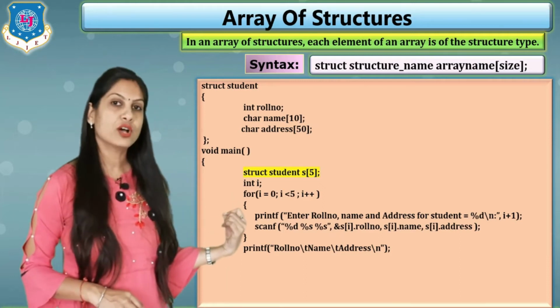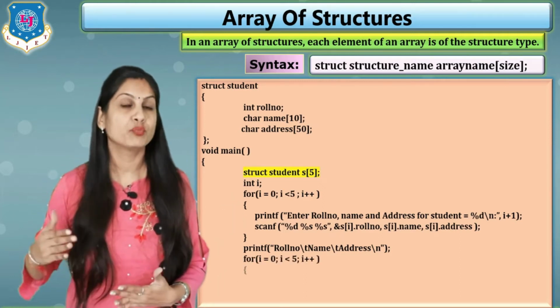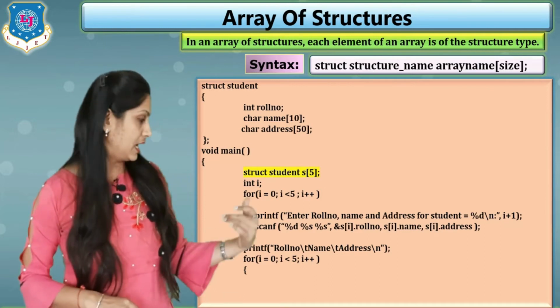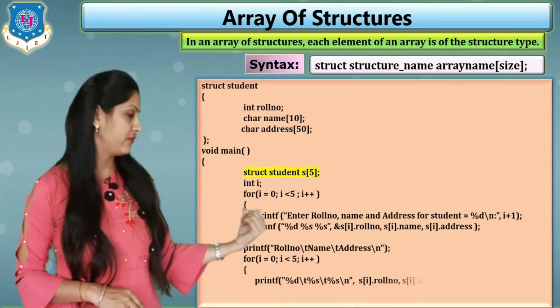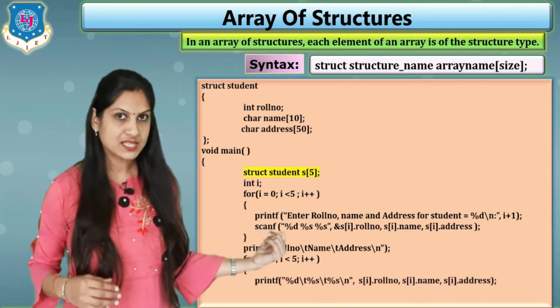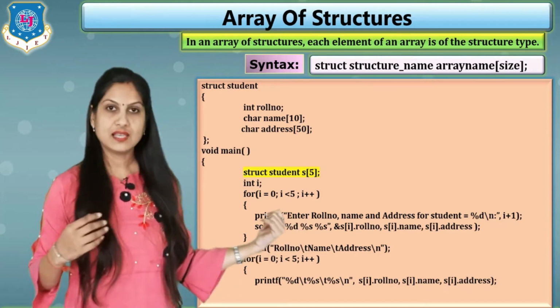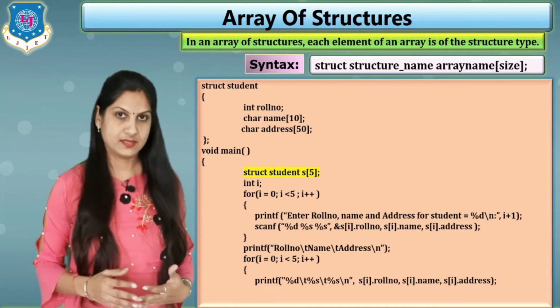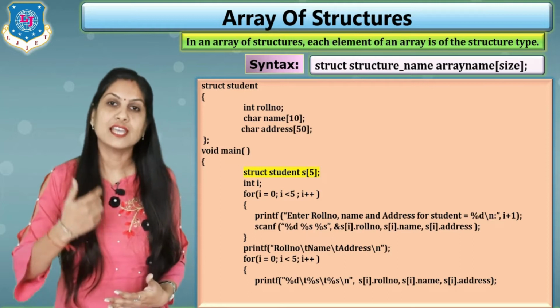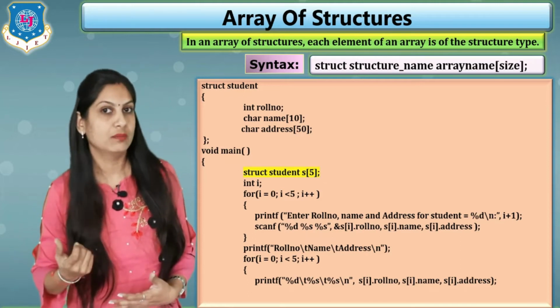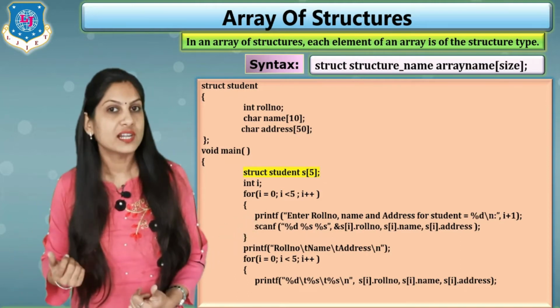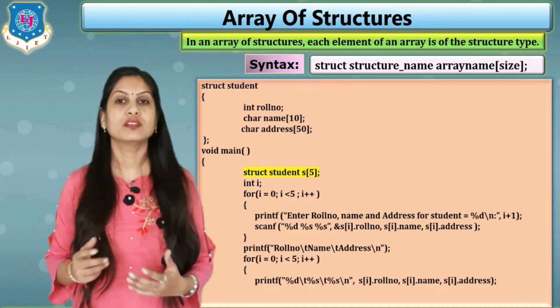Then inside the for loop we write the printf to print all the data, using printf %d, again \t for a tab, %s \t, %s, clear. The first data is s of i dot roll number, second s of i dot name, third s of i dot address.